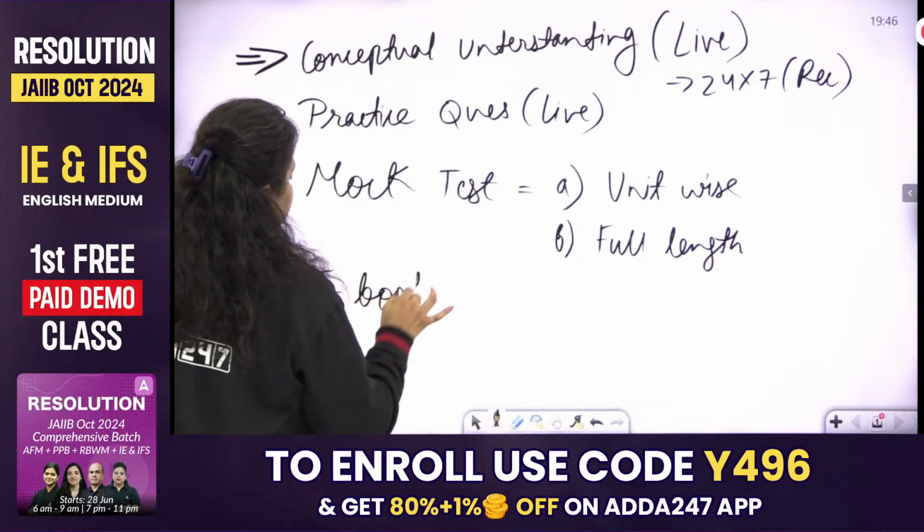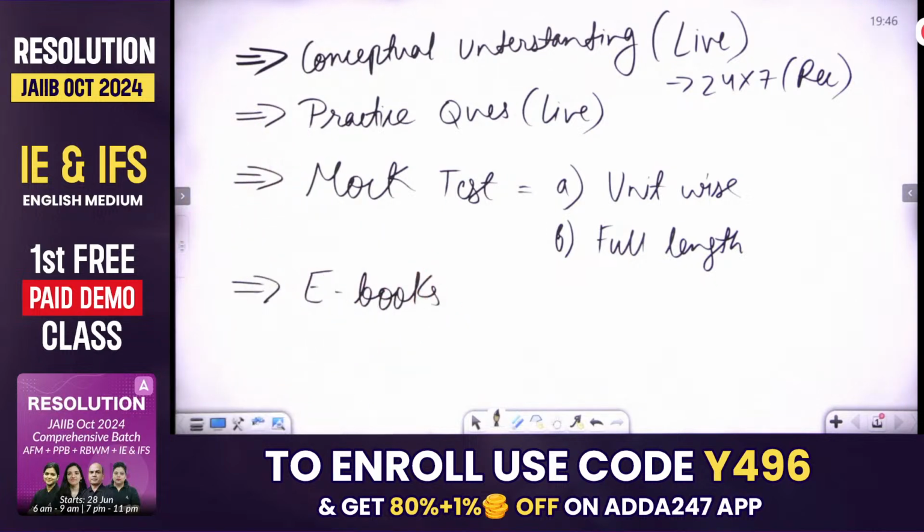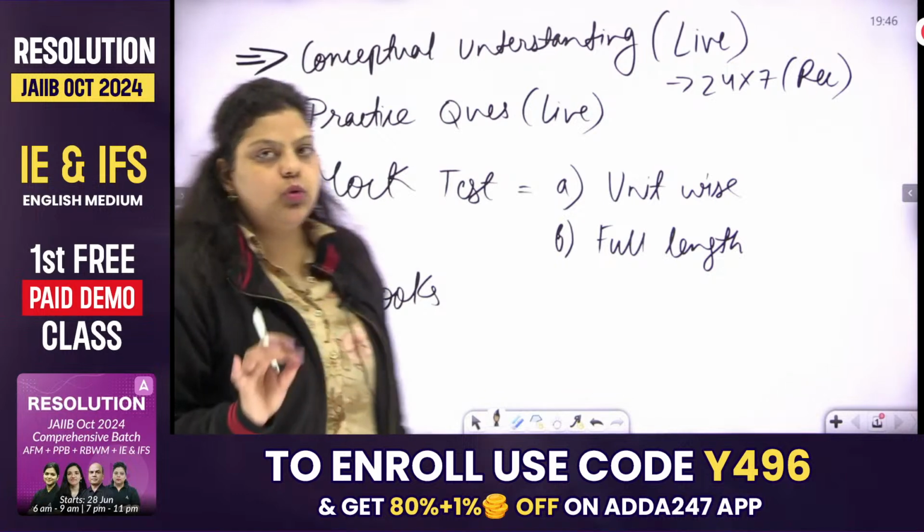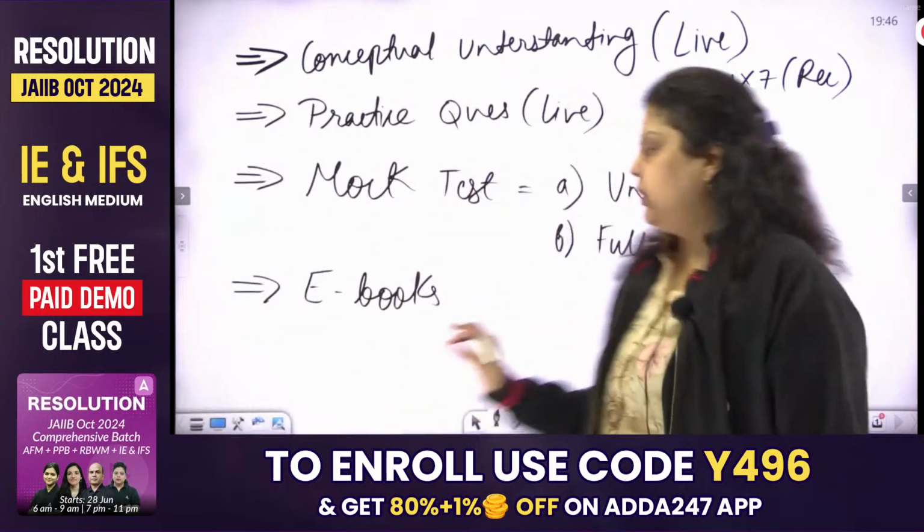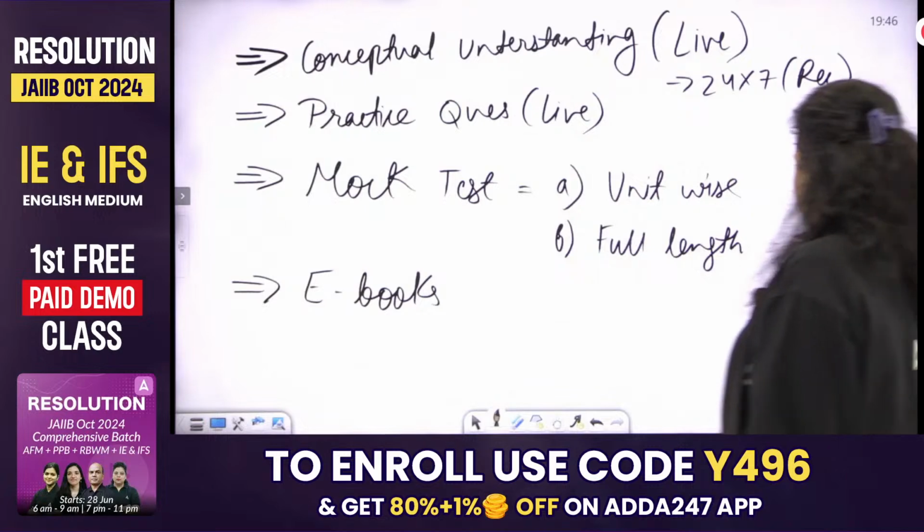You will get ebooks, which you can use for revision, or let's say, for example, if you are not able to watch the video because you are in office or in a public place, you can simply open your phone and check your ebooks. You will get all the content in writing there, and you can read it. Clear? So these will all be available to all of you in this particular batch. How to use them, I will let you know as well.